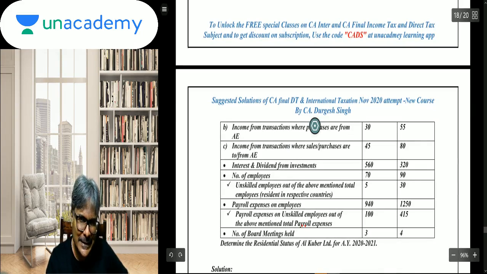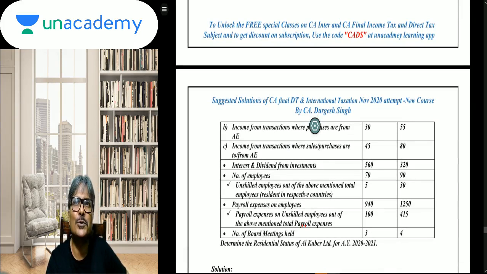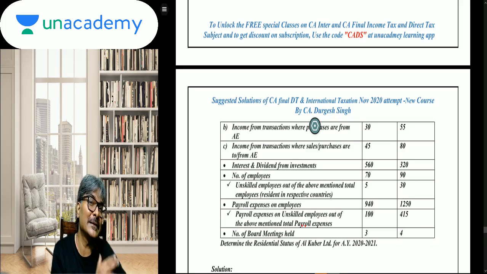So, this time I feel that as far as the new course students are concerned, I'm not aware of the MCQ part, but at least on the descriptive part, the level of the question was on the easier side. Length may be a challenge for the students, in that they struggled to complete the paper. That is true. But compared to what we have witnessed in the recent past, this kind of question is a breather, not that difficult. And that is an eye-opener for the Jan 21, May 21 students.